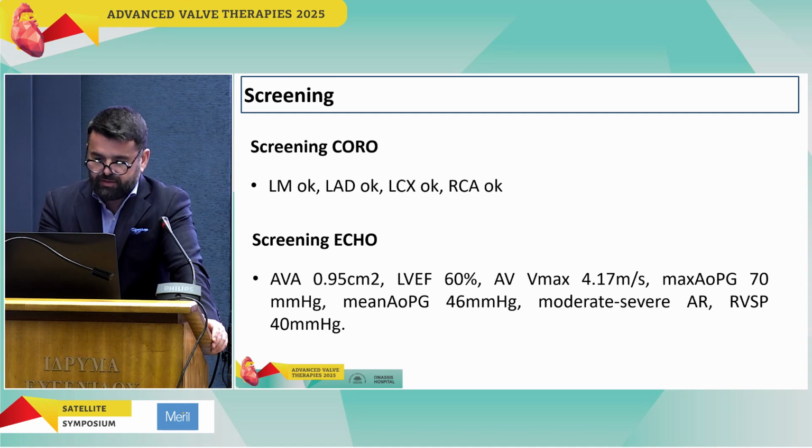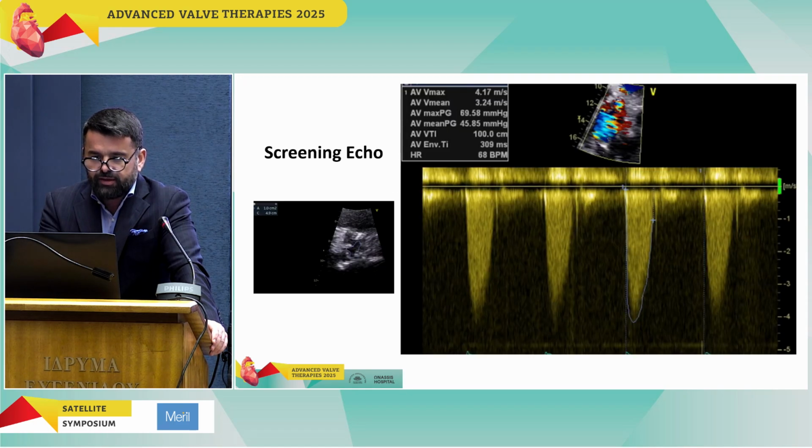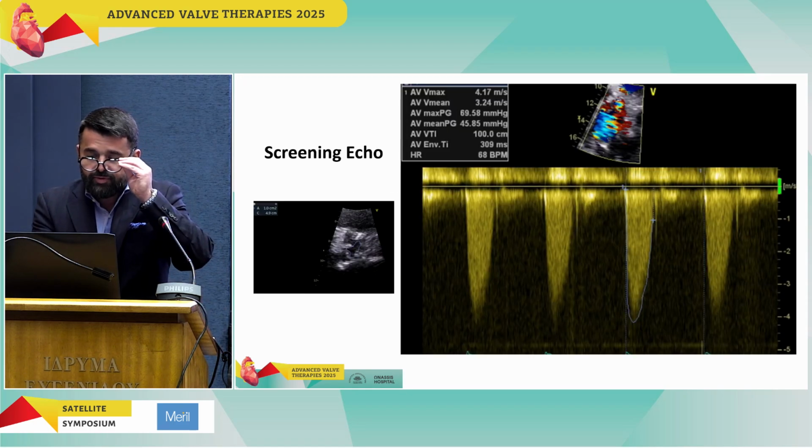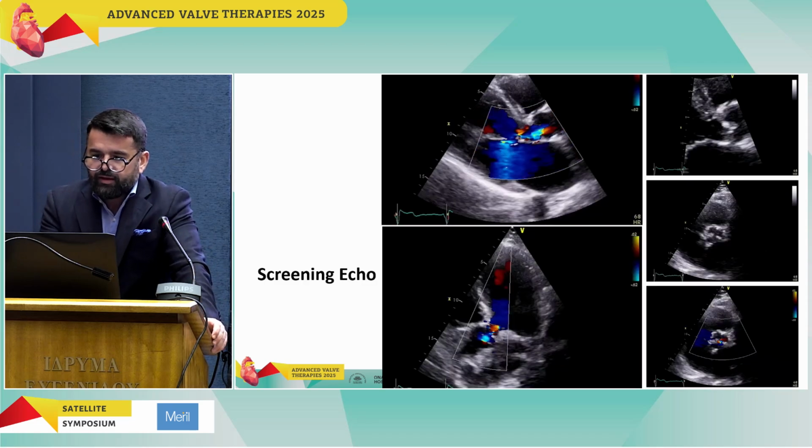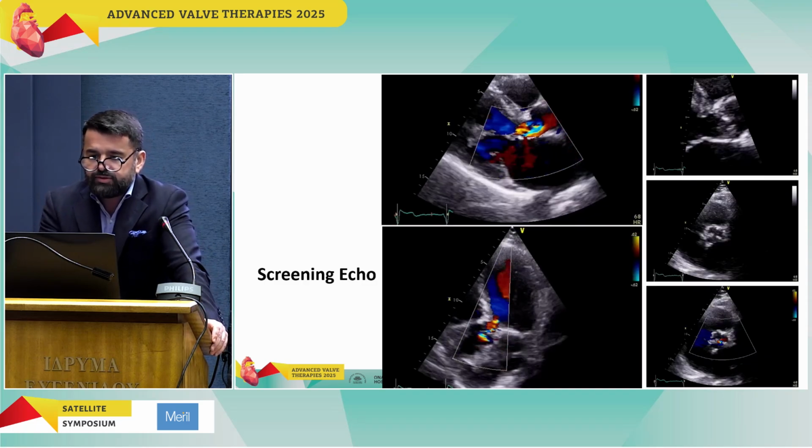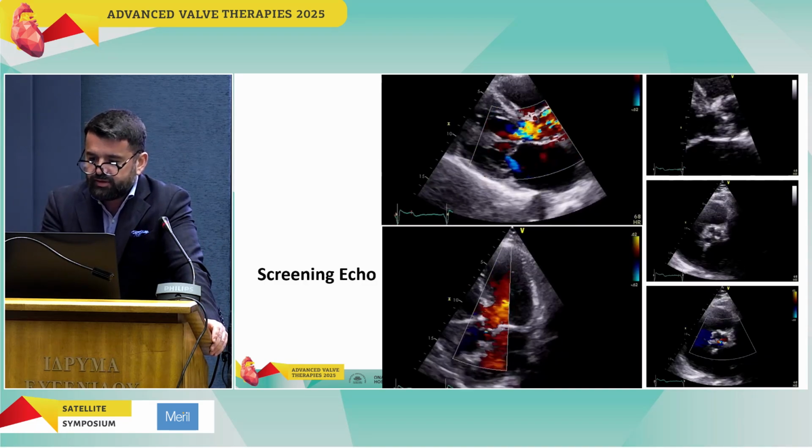AV max at about 4.17 and with moderate to severe aortic regurgitation. Here you can see the measurements from the screening echo and some videos with the moderate to severe aortic regurgitation.